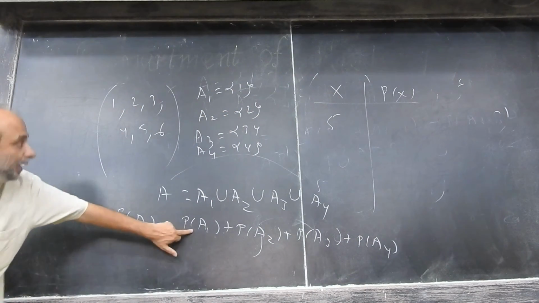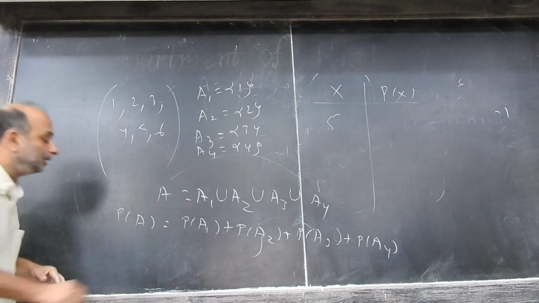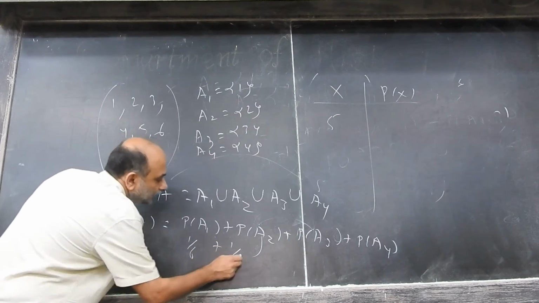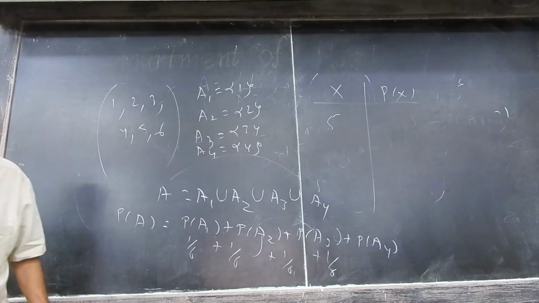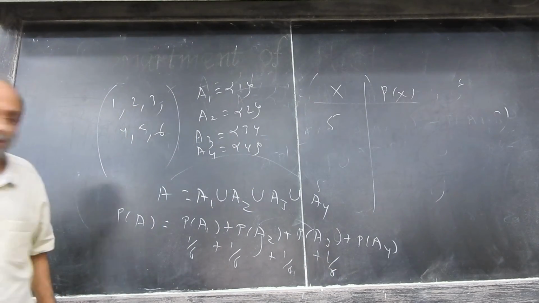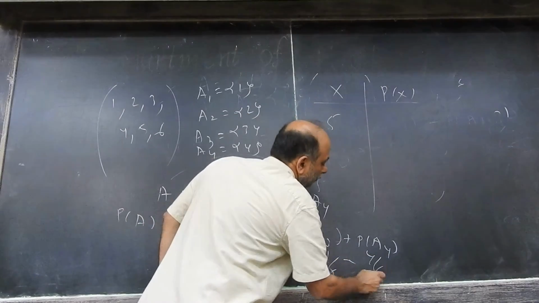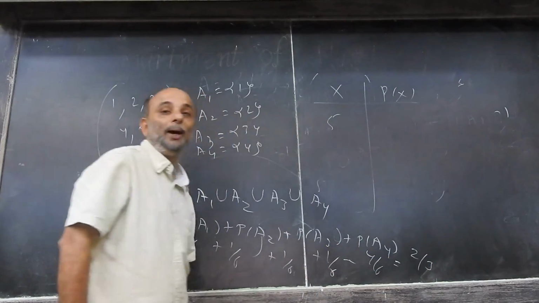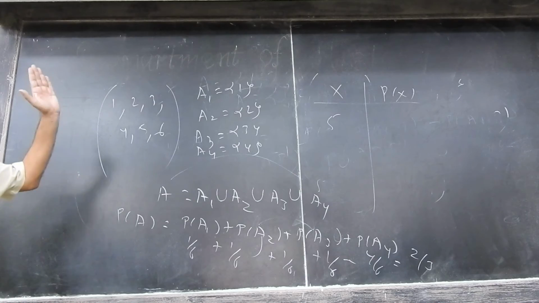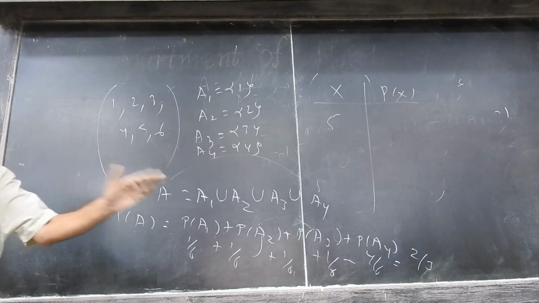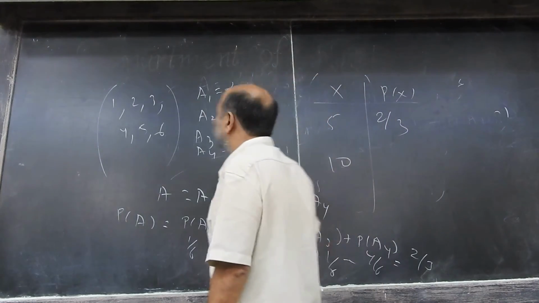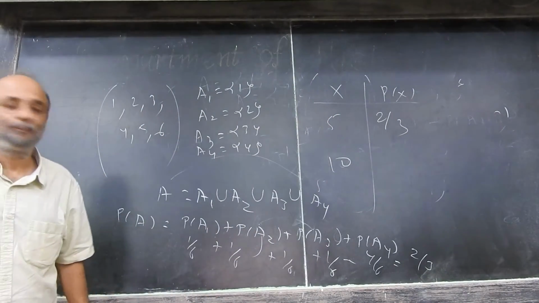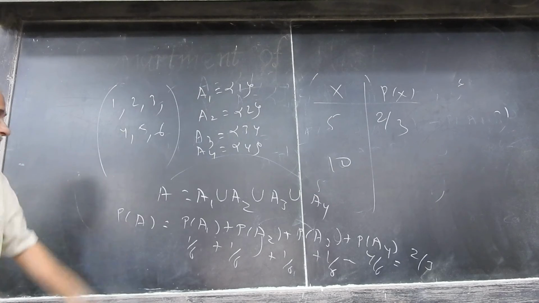Now, what is the probability of A1? It is 1 by 6, so 1 by 6 plus 1 by 6 plus 1 by 6 plus 1 by 6. How much is that? 4 by 6, which is 2 by 3. So the probability of A is 2 by 3, right? So what is the probability of 10? Give me a logic.